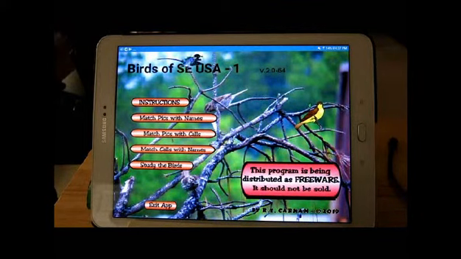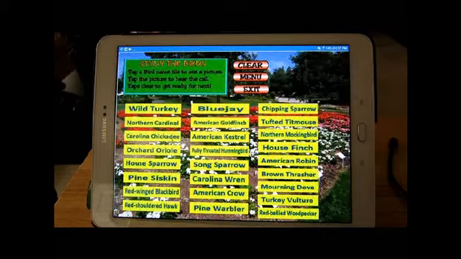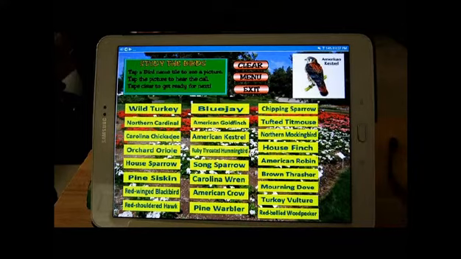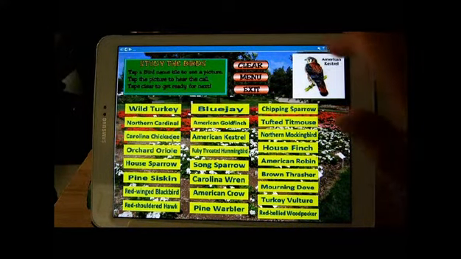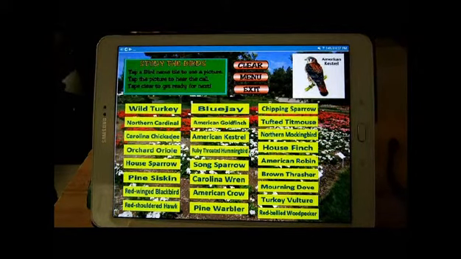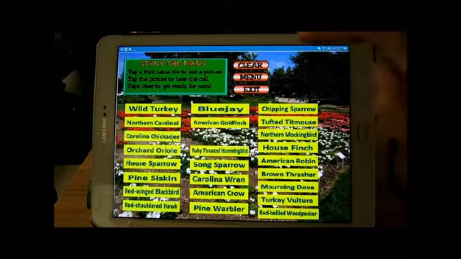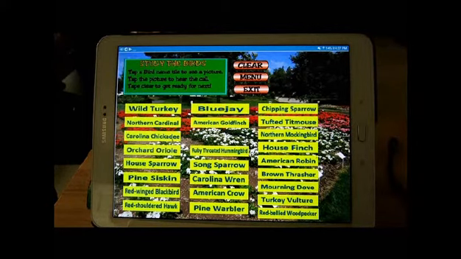And then finally, study the birds. If you just want to study the birds, you click on one of the bird names, American kestrel. There it is. If you want to hear its call, you tap the picture, and it plays the call for the bird. When you're done listening to it and looking at it, you click the clear button, and it goes away, and you can try another one.